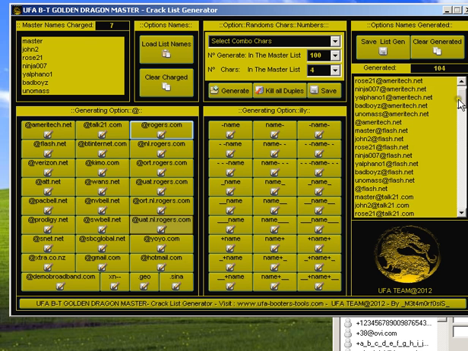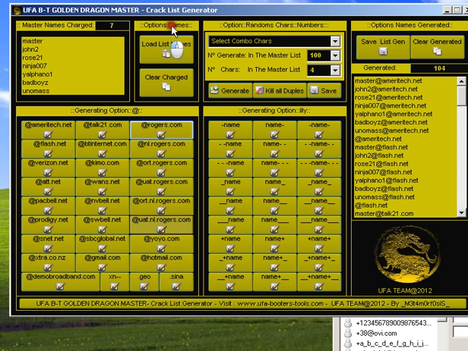If you want options here, load list name. If you want to create a list of 300 names in the masters for this number of characters, here you want to edit, create 4. If you want to clear and save the list, and if you want to have some example names in here, some dash in here and some here and here, it will be generated here.